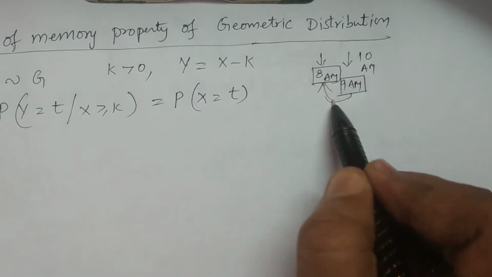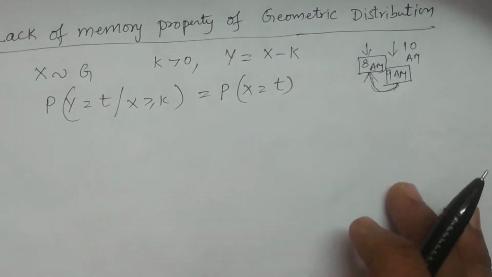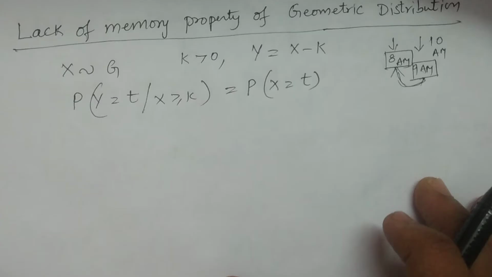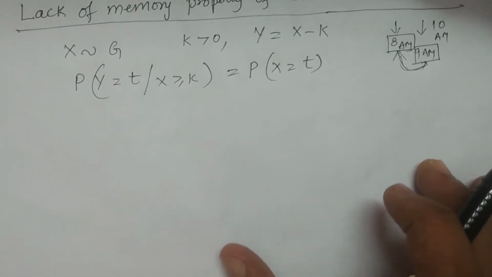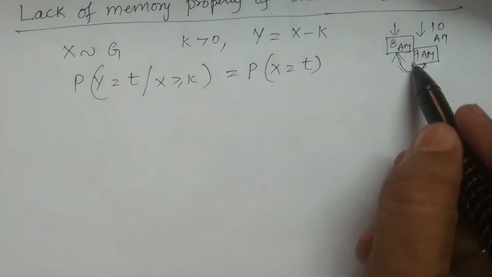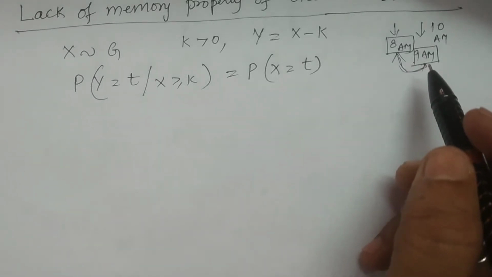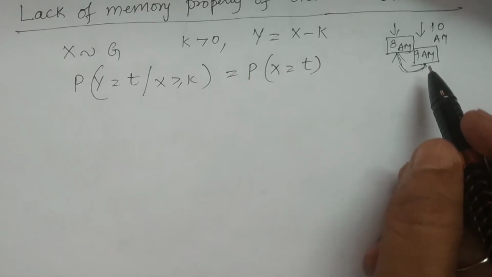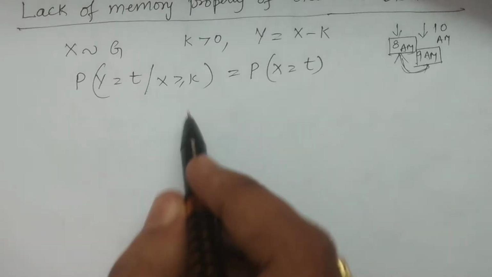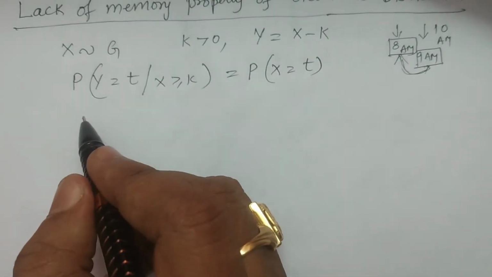Both distributions are the same. Of course, we have another such distribution in the continuous case. This is a discrete distribution which has the lack of memory property. Hope you understand; this is one such phenomenon. Of course, don't consider a time interval. Only the time period I am considering, at some particular time point, such as 8, 9, etc.